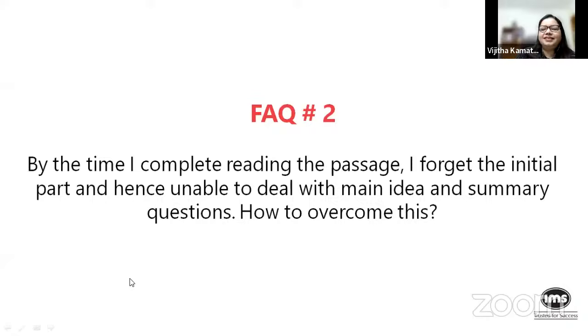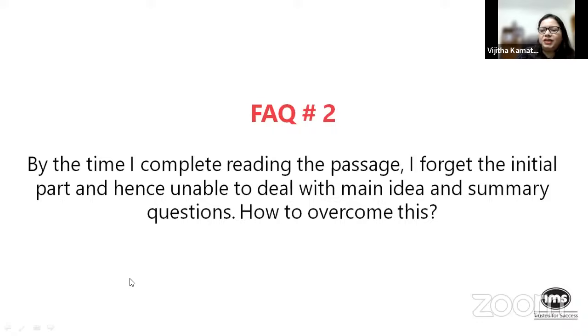Maybe I'll take this up. This is something that happens to the best of us. The longer the passage, the more confused you are. The more complex the thought or the passage and the idea development, the more confusing it is. And considering that we're dealing largely with analytical and argumentative passages, this is a genuine problem. So there are really no shortcuts here, because retention is a challenge for each one of us.